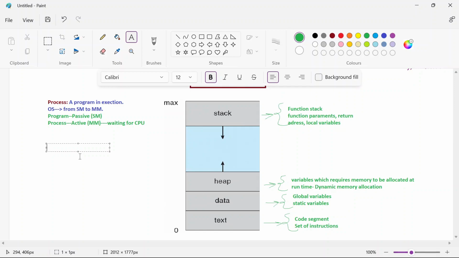So here you need to understand that although two or more processes are associated with the same code, they are considered as separate execution sequences.